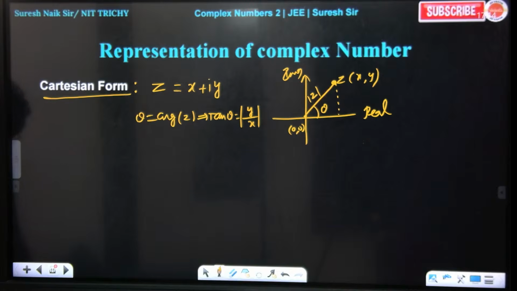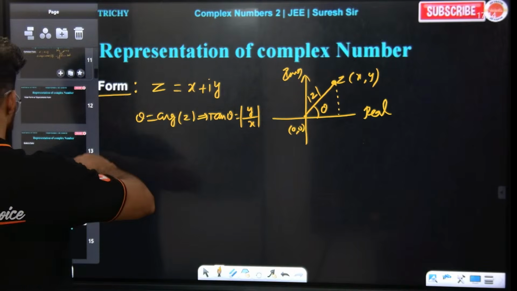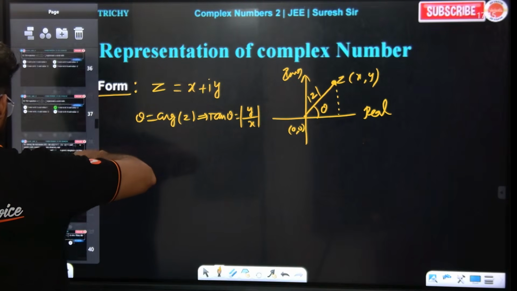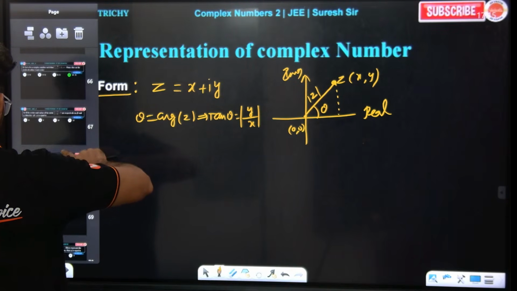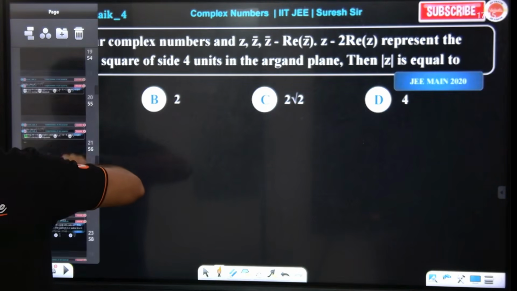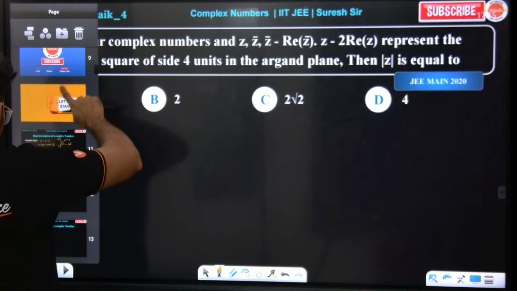Now guys, I think I should discuss the argument of a complex number. I thought we discussed the argument of a complex number last time. No, we did not discuss it. Wait. We did not discuss it.